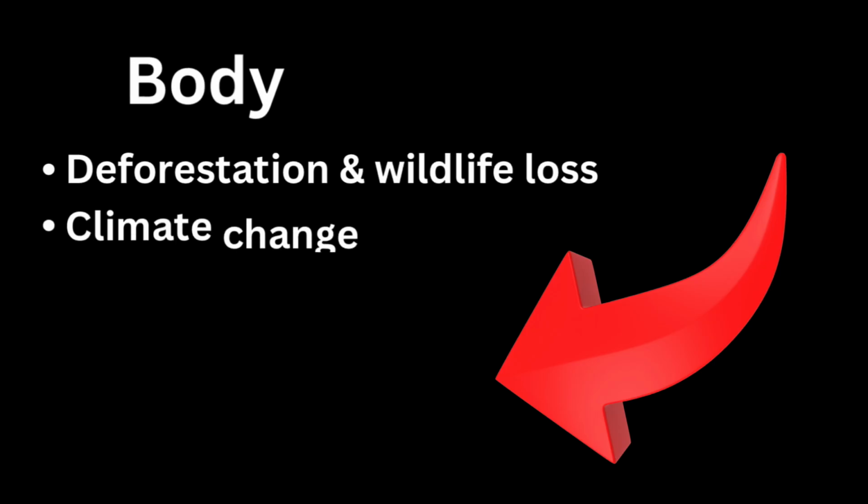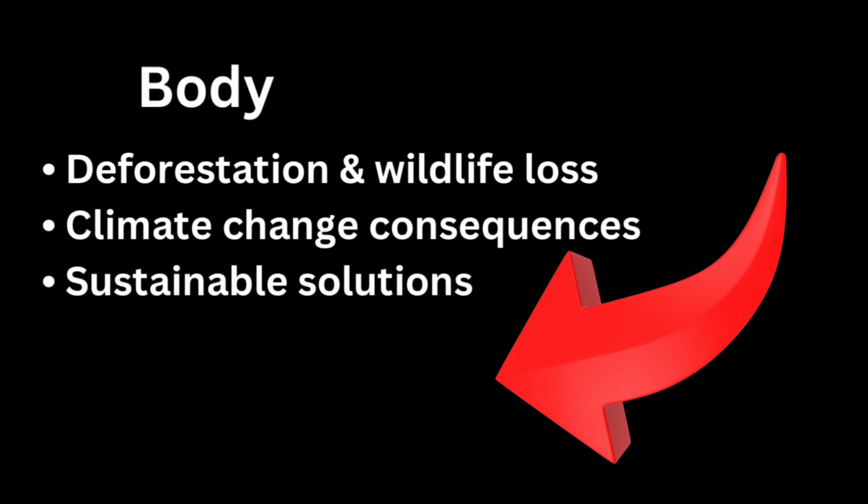Then for this question, begin with the introduction. The Tiger King's greed for personal safety led to the destruction of tigers. This reflects real-world environmental problems. In the body, begin with deforestation and wildlife loss. Like the Tiger King, humans exploit nature for selfish reasons. Then the second point, climate change consequences. Ignoring nature's balance leads to disasters. Then sustainable solutions. Unlike the king, modern leaders must prioritize conservation. In the conclusion, add, greed destroys nature, but responsibility can save it. If only the Tiger King knew protecting nature protects us all.